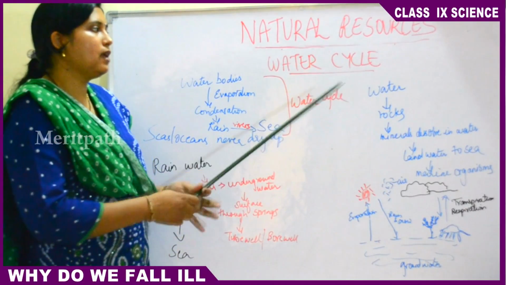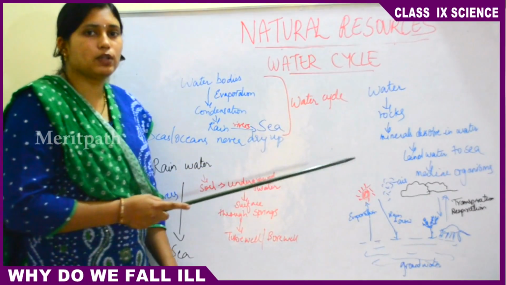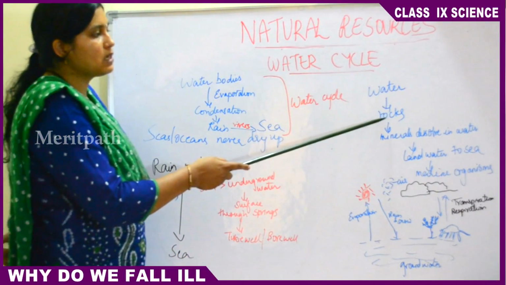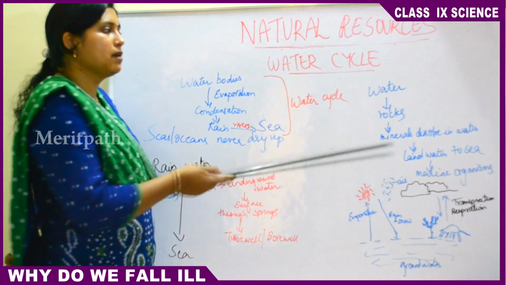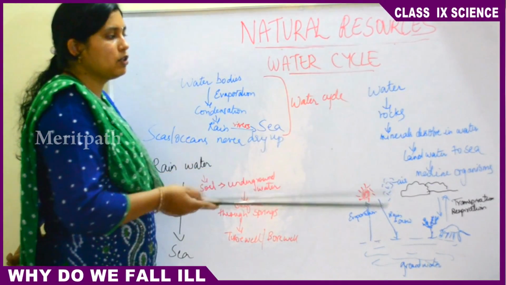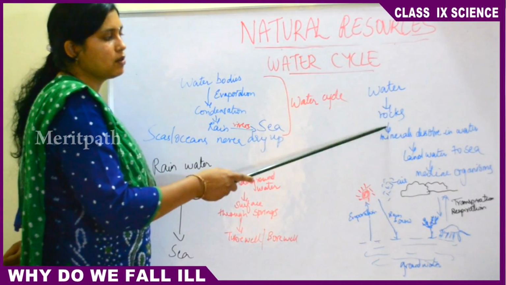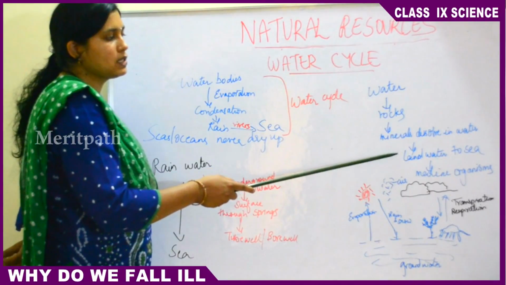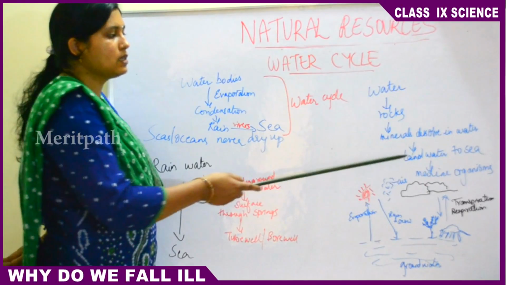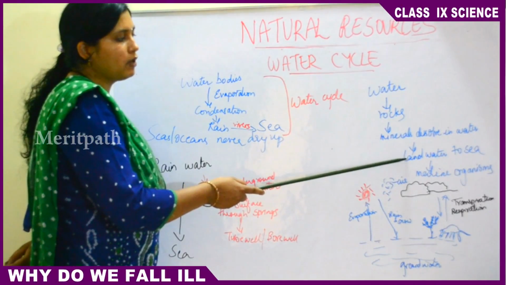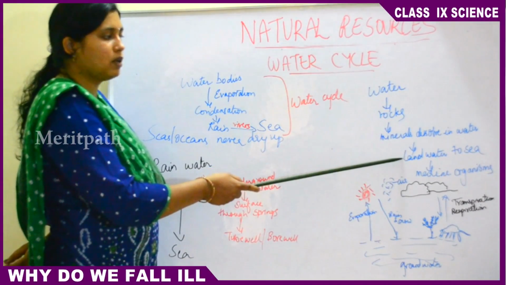So let us see another aspect of the water cycle. Water, while flowing through the rivers, gets mixed up with the rocks, and these rocks contain minerals. So these minerals make the water nutrient rich. These minerals from the rocks get dissolved in the water. So what happens in this process, where the rainwater is going to the sea, mixing up with the land water, that is via rivers? When this water is going to the sea, it mixes up with the minerals of the rocks, making the water mineral rich.